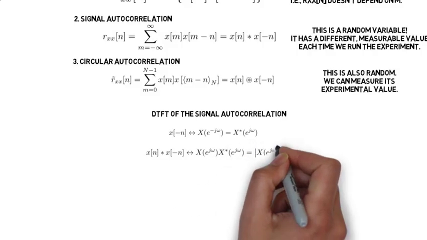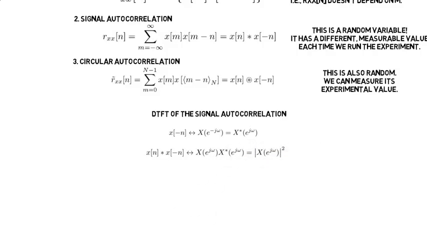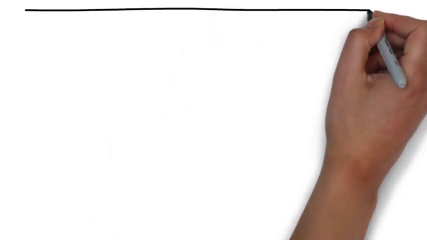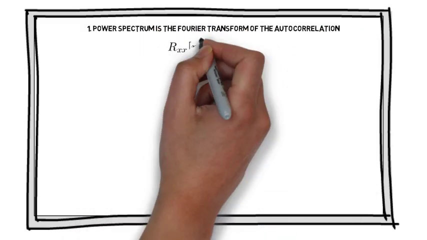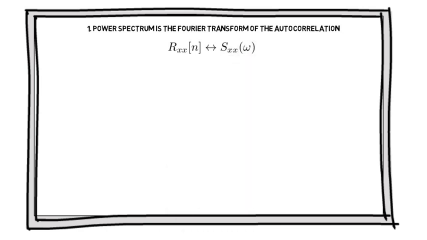Which means that when we convolve x of n with x of minus n, we get X of e to the j omega multiplied by X star of e to the j omega, which is the magnitude squared of X of e to the j omega. So suddenly we discover that this signal autocorrelation has as its Fourier transform something that looks kind of like what we called the power spectrum before. In fact, the power spectrum is the Fourier transform of the autocorrelation. The true statistical autocorrelation, the expected value of x of m times x of n plus m, if we take the discrete time Fourier transform of that signal, we get something that's called the power spectrum.